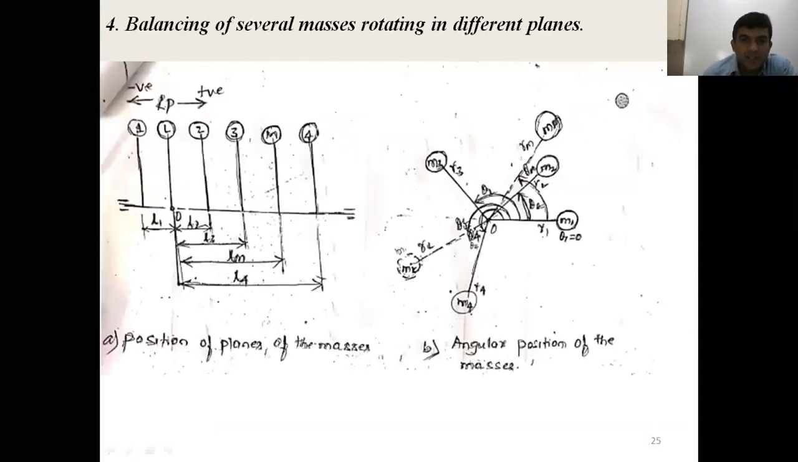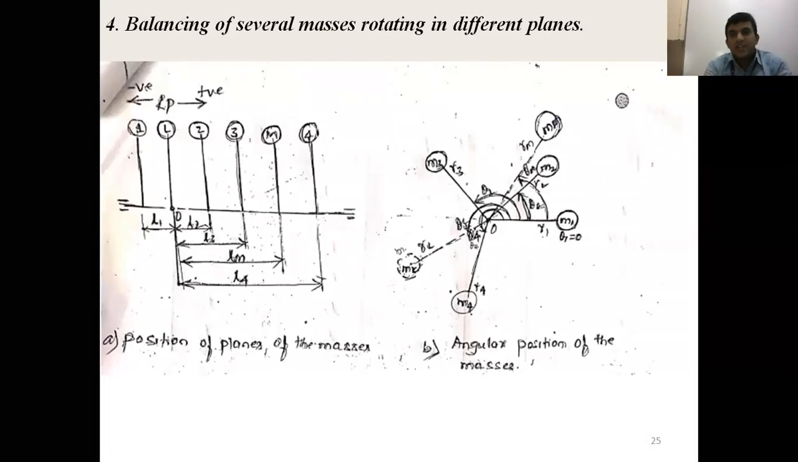Now, the fourth case. We'll wait another 2 minutes because only 22 participants are here. This is the fourth case: balancing of several masses rotating in different planes. If you have doubts regarding the previous session, you can ask me and clarify them. Take 2 minutes, because only 23 participants are here. Once they join, out of 41 or 42 members.